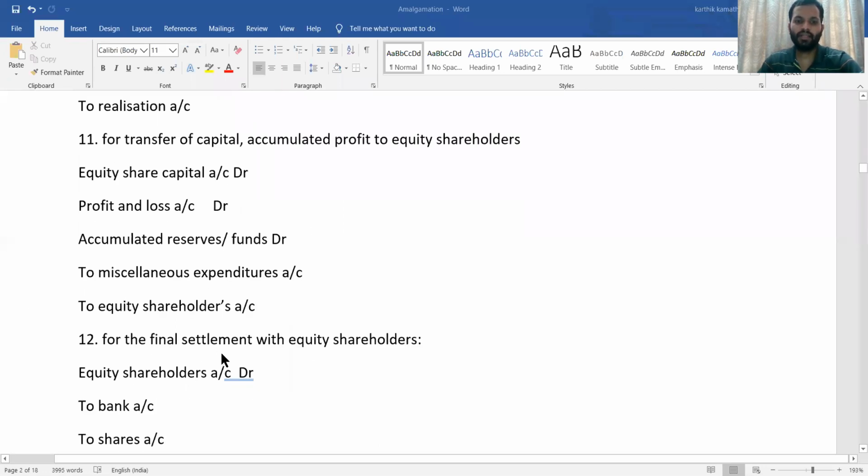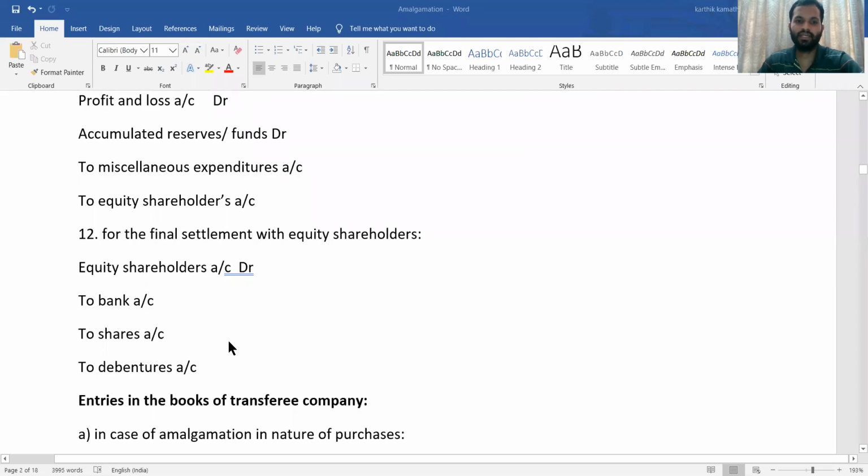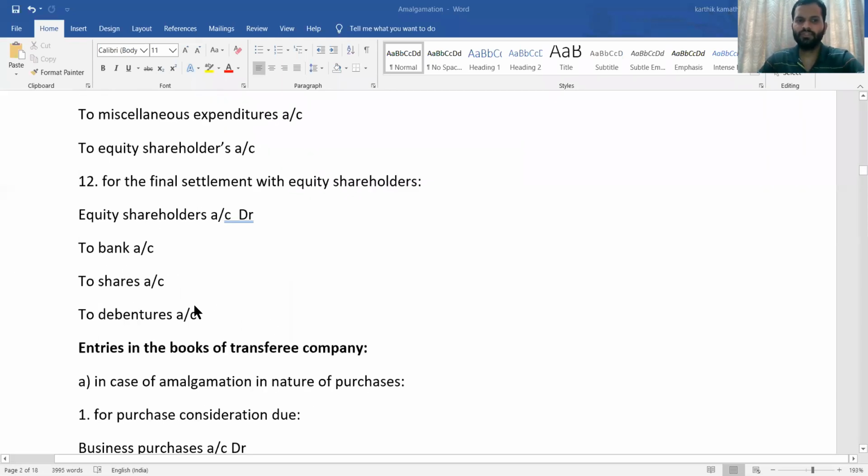Then for final settlement with equity shareholders, how to settle the equity shareholder account? By various modes of payment. So first is bank, or maybe cash, then shares, then debentures. That is equity shareholders account debit to bank account, to shares account, to debenture account. That is the final settlement with equity shareholders. So these are the entries in the books of the transferor company. Now we need to see the entries in the books of the transferee company, that is the purchasing company.